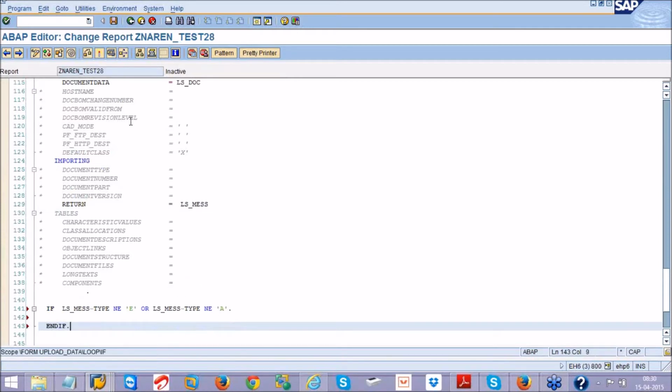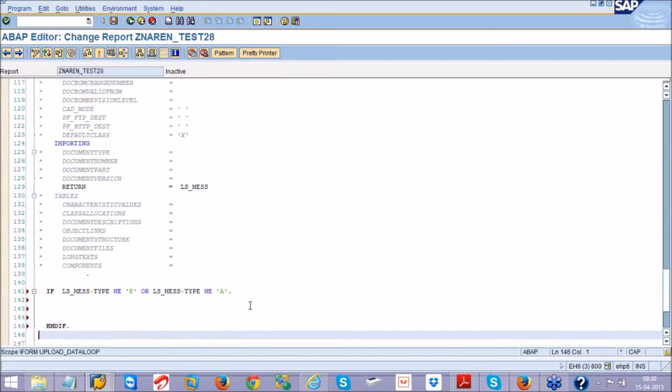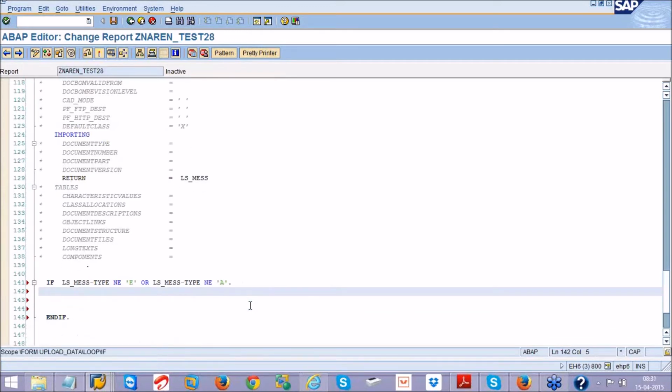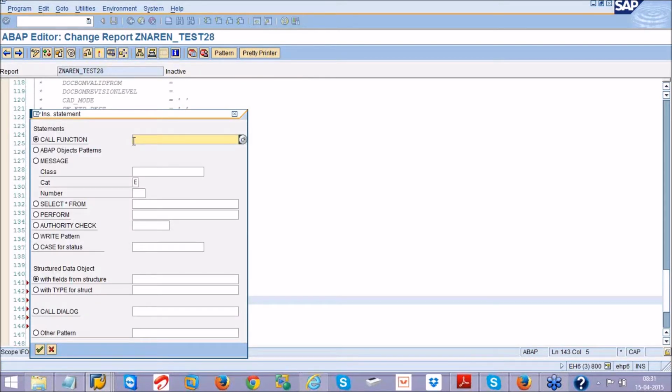This BAPI is doing so many changes. So those changes I will write to database. To write the changes to the database, I need to call a function module. A function module name is BAPI_TRANSACTION_COMMIT.